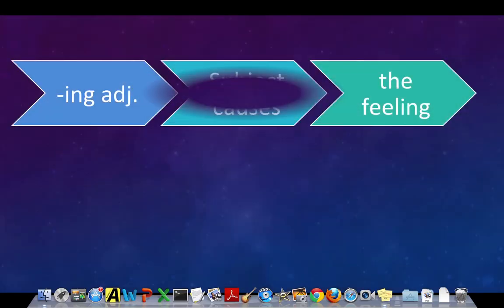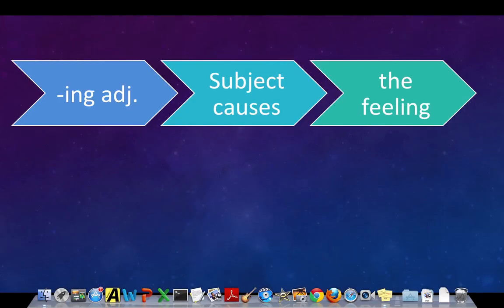Well, if we have an ing adjective, that is also called a present participle adjective. And in these sentences, the subject causes the feeling. Okay, so in our example, we had this math is confusing. So in that case, the math itself caused the feeling of confusing.